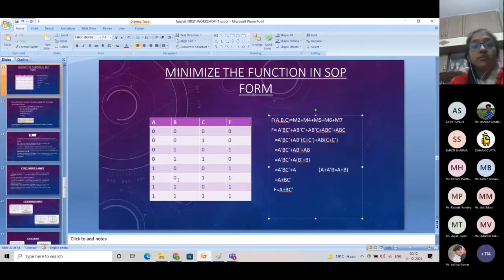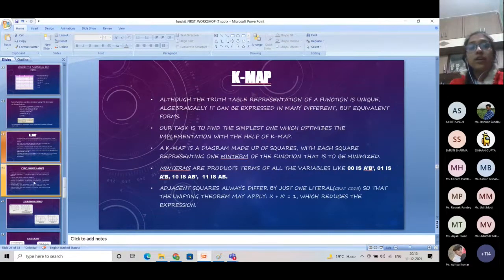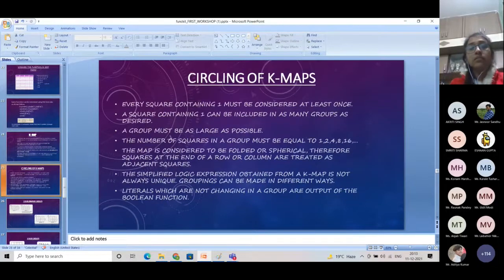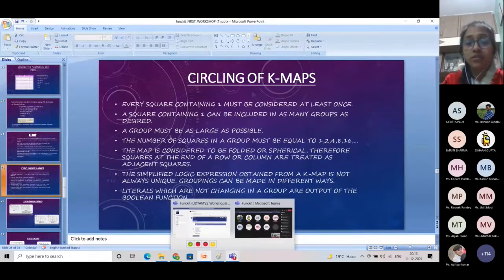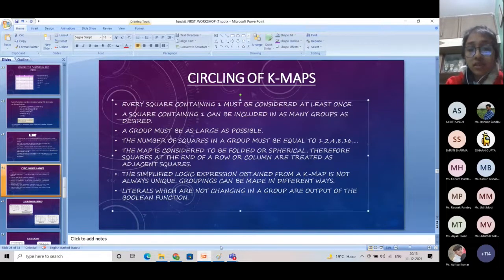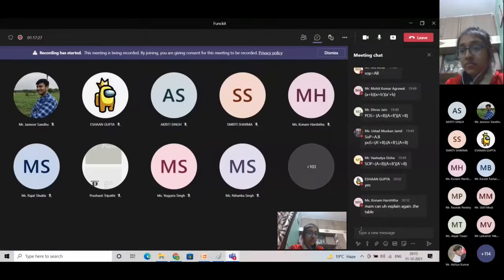If you have any doubt regarding how we are making the K-map, ask in the chat box. Other coordinators are also there for solving your doubts. Fine. I will also see the chat box once. Okay.